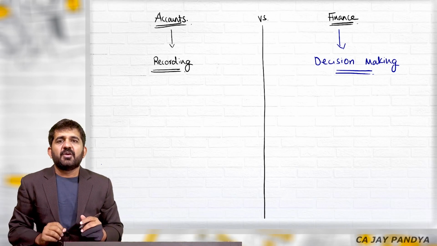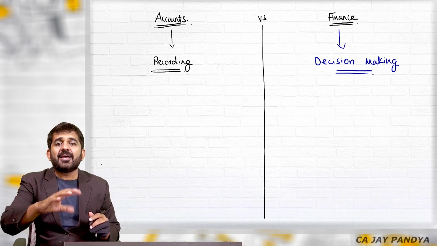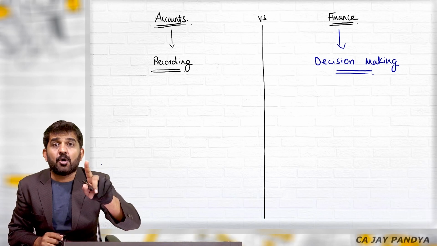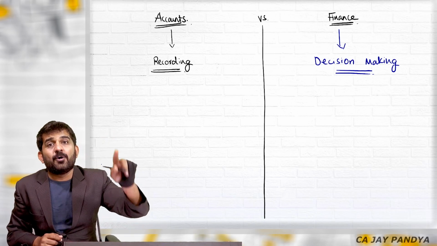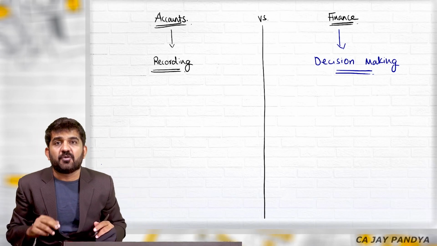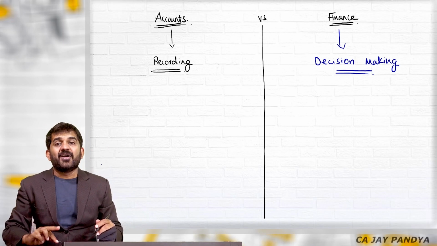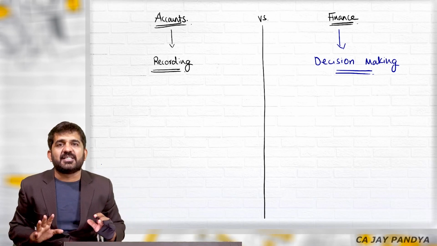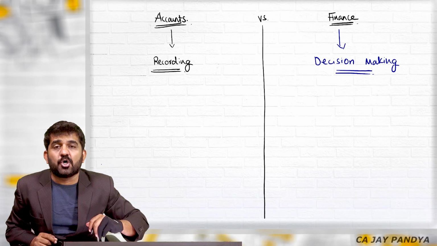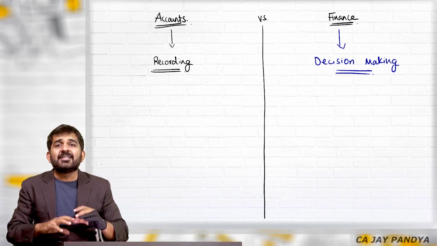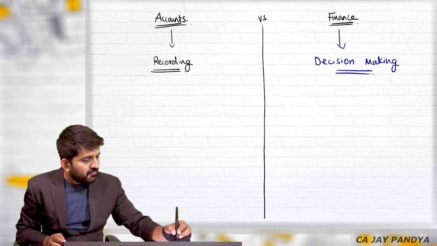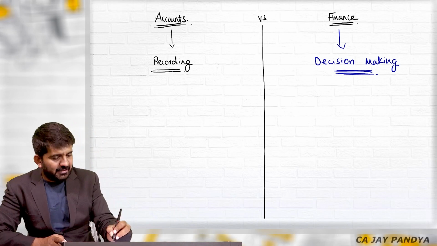What does it mean? If I want to purchase a machinery, should I purchase it or not? Who will give you the answer? Accounts will not give you the answer. Accounts comes into the picture when you have already purchased the machinery. Whether to purchase machinery or not, finance will give you the answer. Whether to open McDonald's in a particular city or not, finance will give you the answer. Whether to acquire another's business or not, finance will give you the answer. Whether to go for a merger at a particular valuation or not, finance will give you the answer. Finance is a decision making subject.